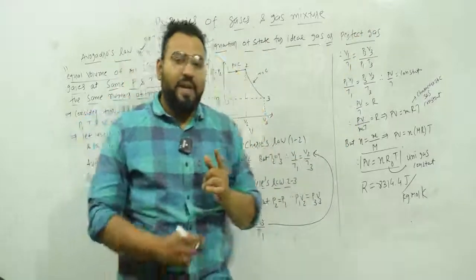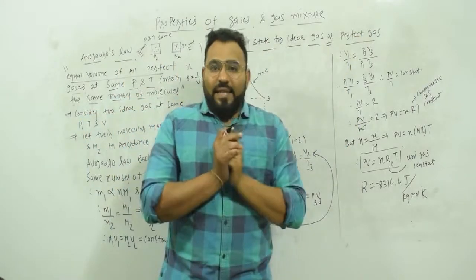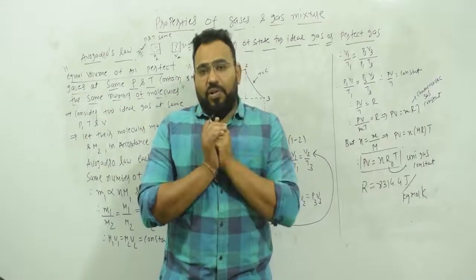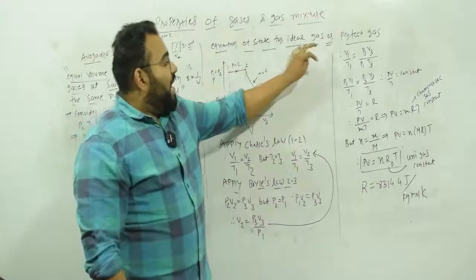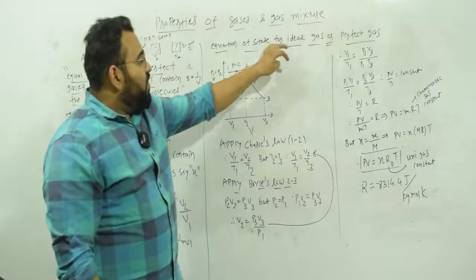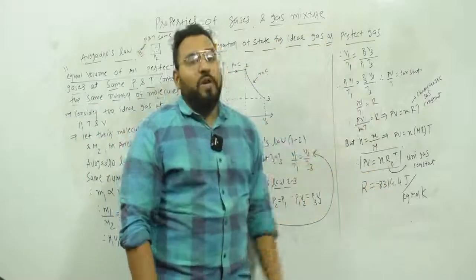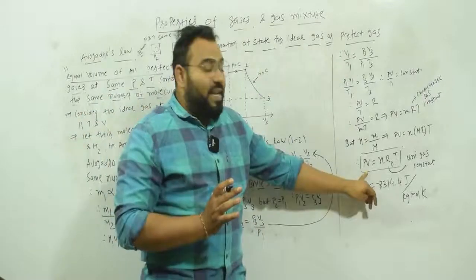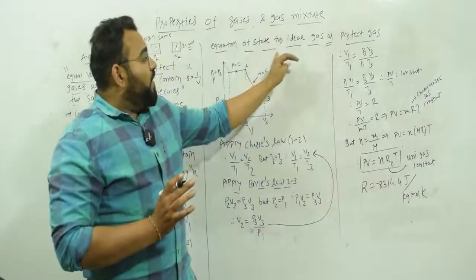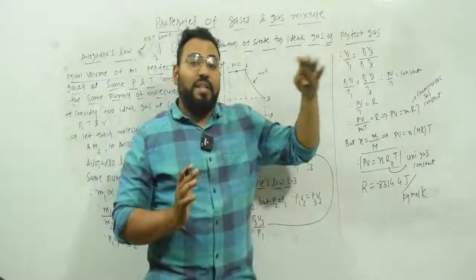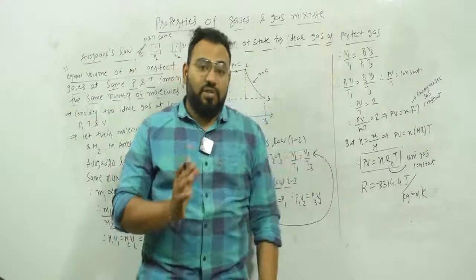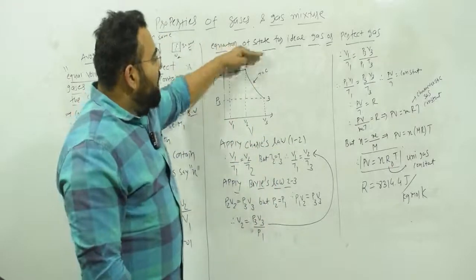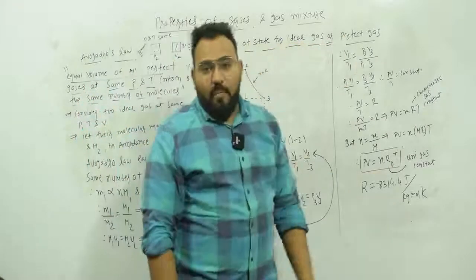So always remember that for real gases, the equation of state will be the Van der Waals gas equation, and for ideal and perfect gas, the equation of state will be PV equal to nRT. So always remember, the equation of state for ideal and perfect gas is this, and the equation of state for real gas is different, that is going to be given by the Van der Waals gas equation. So keep that in your mind. Okay, so here we are going to derive the equation of state for ideal gas or perfect gas.